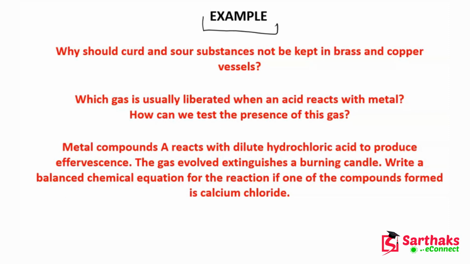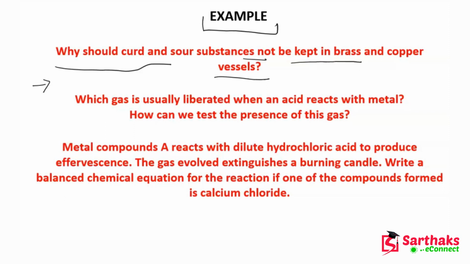The first example is in front of you: why should curd and sour substances not be kept in brass and copper vessels? The answer to this question is that curd and sour substances have acid inside them. Curd has lactic acid, and the sour substances also have acids, because acids are sour in taste.